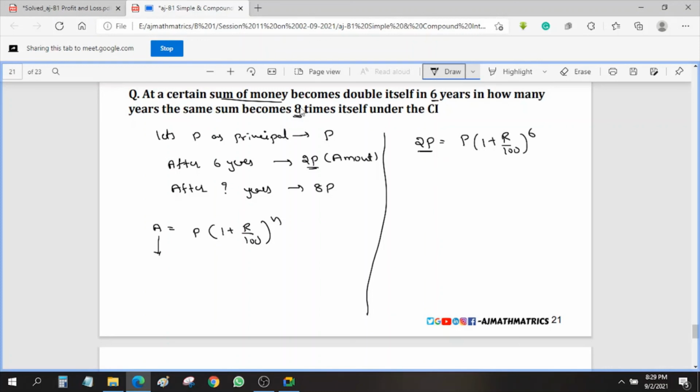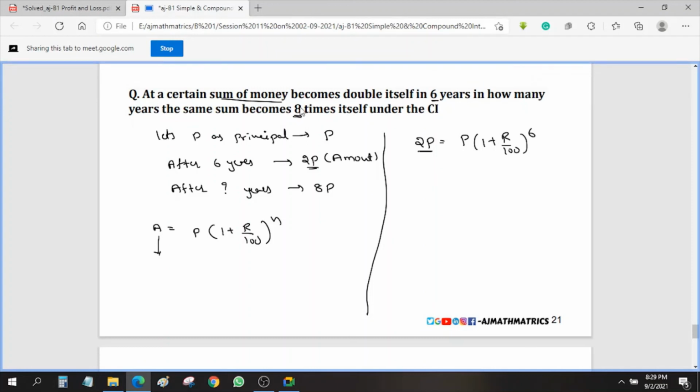So no need to do complex calculations here. Take this 2p and we need to make it 8p. So how do we make it 8p? Here it is something related to cubes, the power kind of thing. So we need to go with the power and find out how many years, meaning we need the difference in the power. So 2 to which power will give us 8? So let's make it a cube.